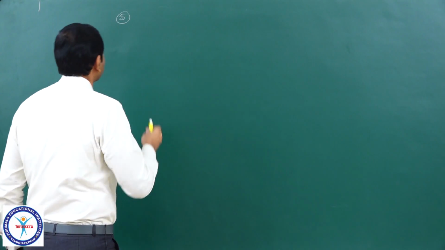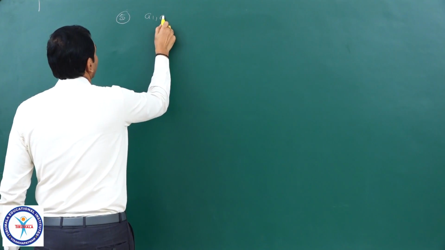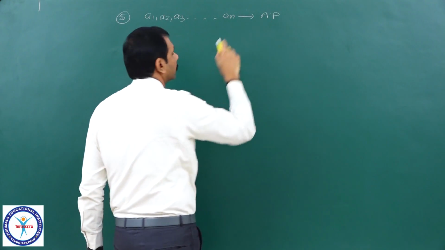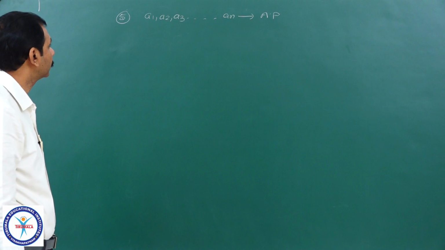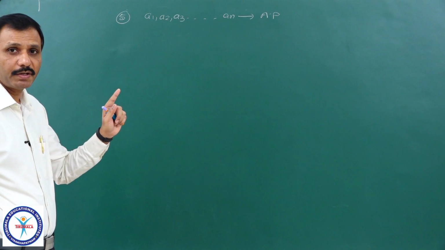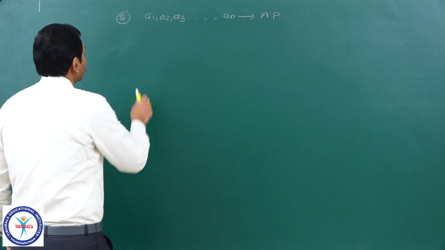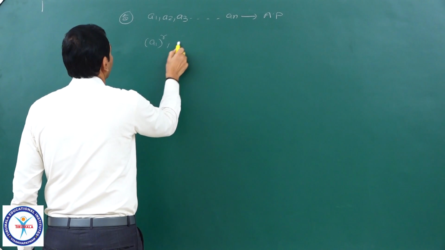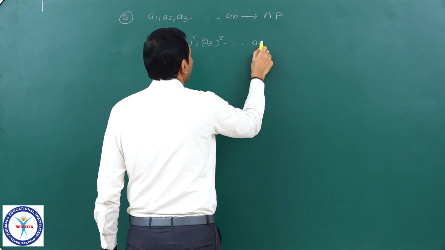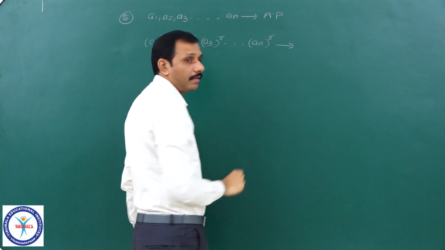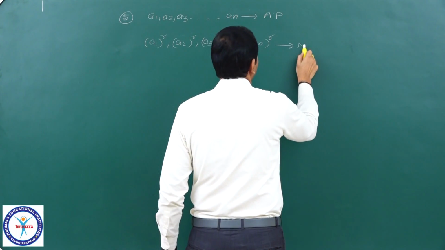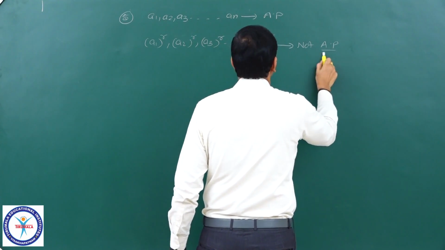Next property you see, a1, a2, a3 and so on, an are in AP. It is an arithmetic progression. If I raise each term of this AP to a fixed power, suppose I take a1 whole power r, a2 whole power r, a3 whole power r and so on, an whole power r, then these terms will not form an AP. It is not an arithmetic progression.